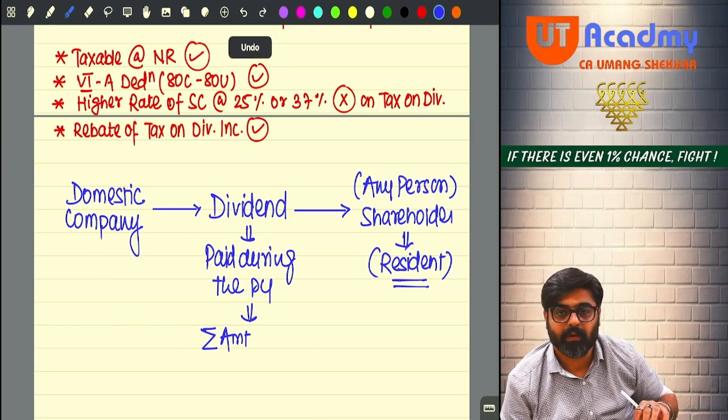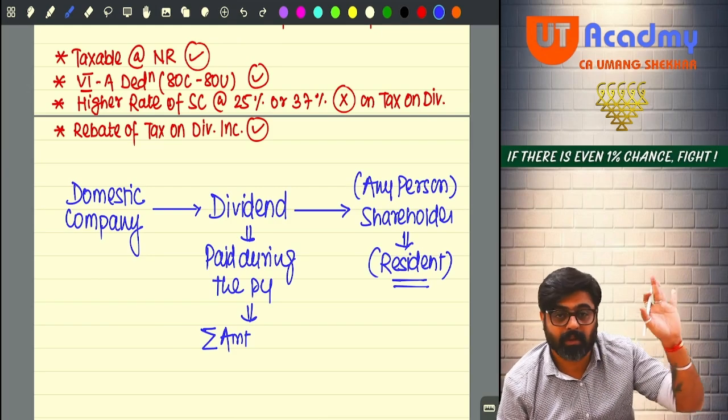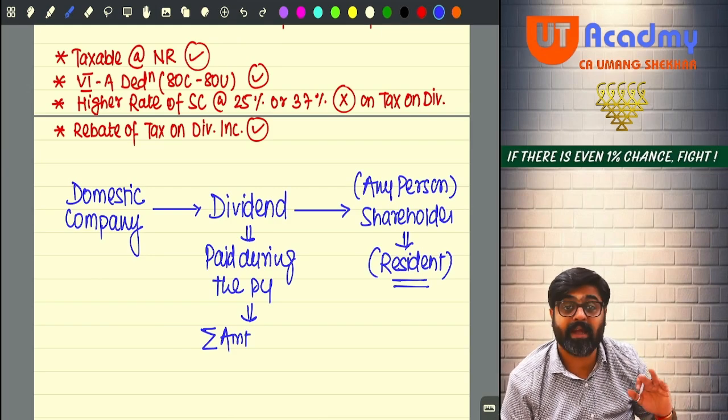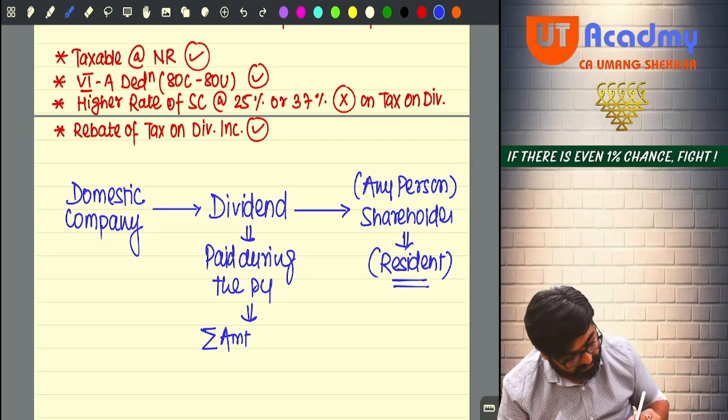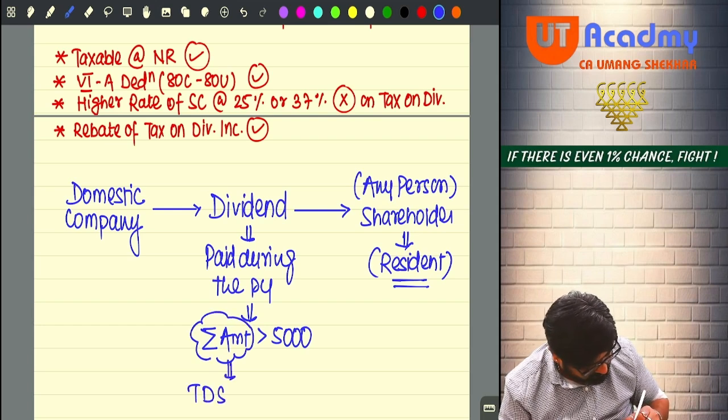Getting my point? So I am talking about the aggregate total amount of dividend coming from this company to you during the previous year as dividend. So that aggregate amount, if it is more than 5,000, on this entire aggregate amount, TDS is deducted under section 194.